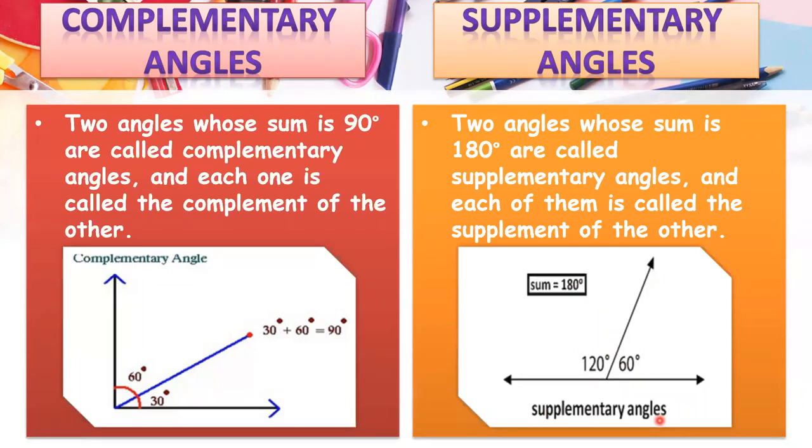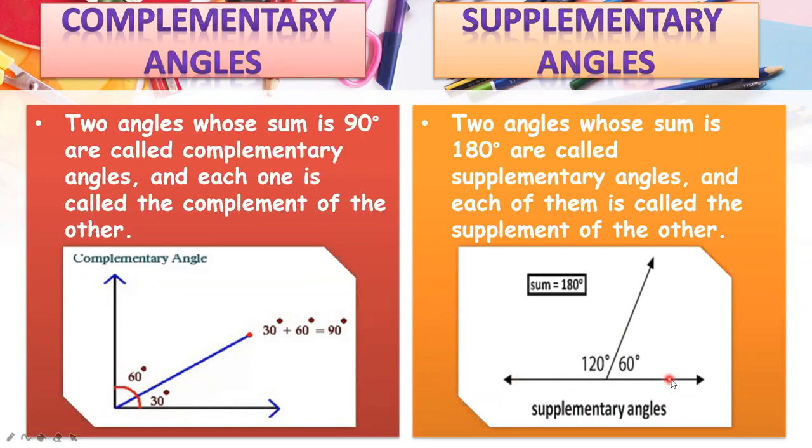And we will say that the supplement of 60 is 120, and the supplement of 120 is 60. Now as you can see here, this is the inner arm, and these two are the outer arms. As you can see, the two outer arms in complementary angles are perpendicular to each other, and together they form the angle of 90 degrees.